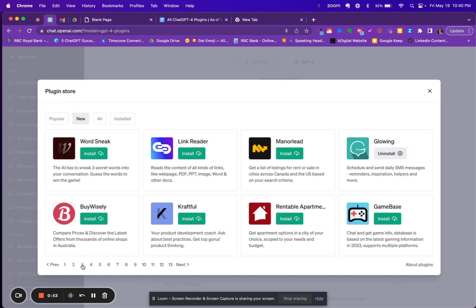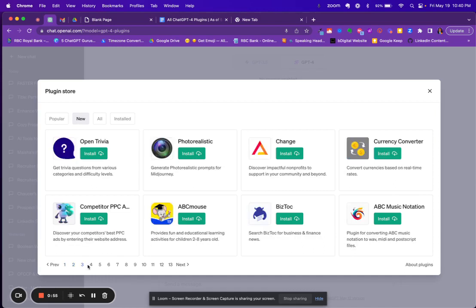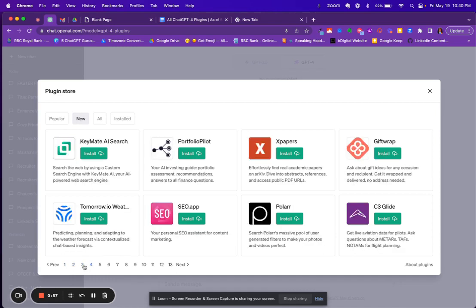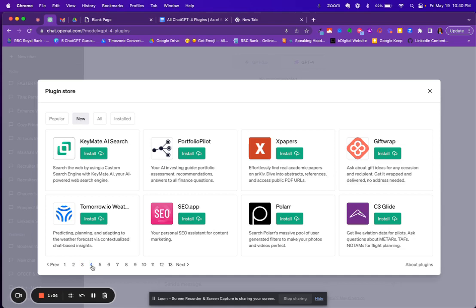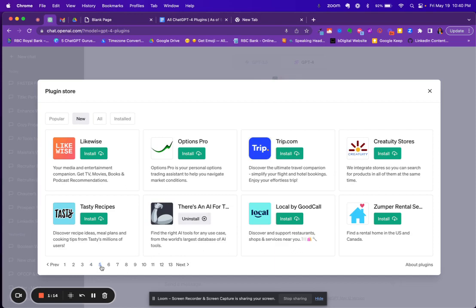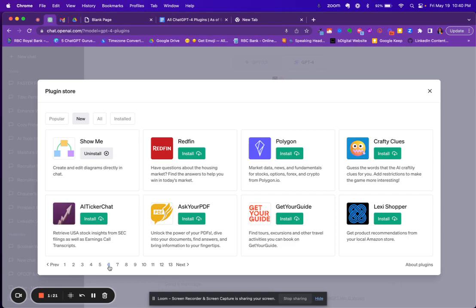So we can test them out and see how they can help us. Competitor PPC. That caught my eye. All right, so I'm looking for... I'm going to try Polar as well because I have that in store for a later video. So let me just go ahead and go through these at a glance and grab everything that I need so I won't have to go back through this experience.